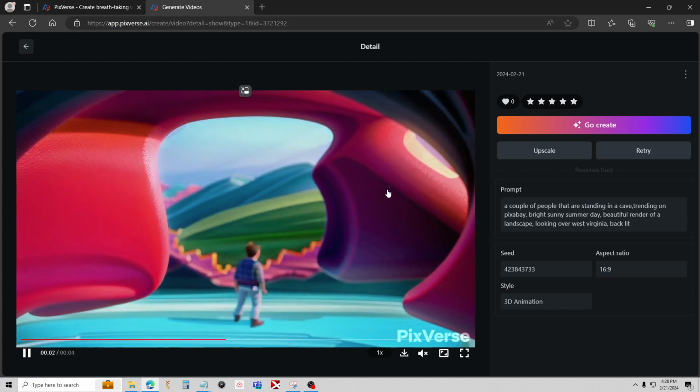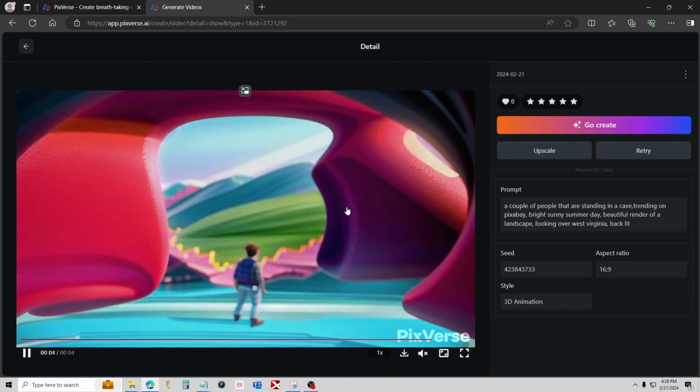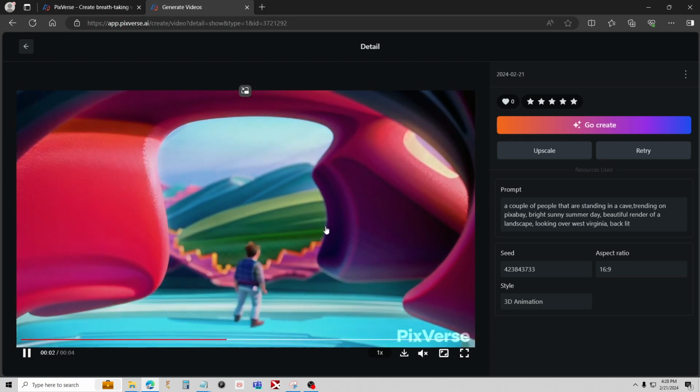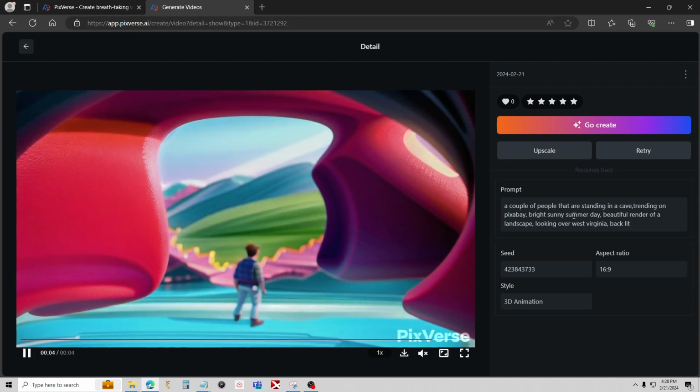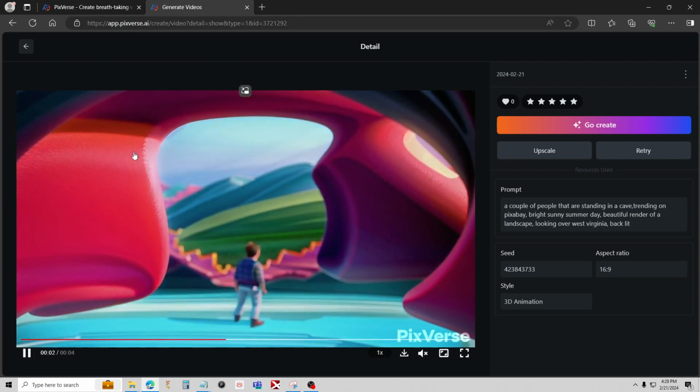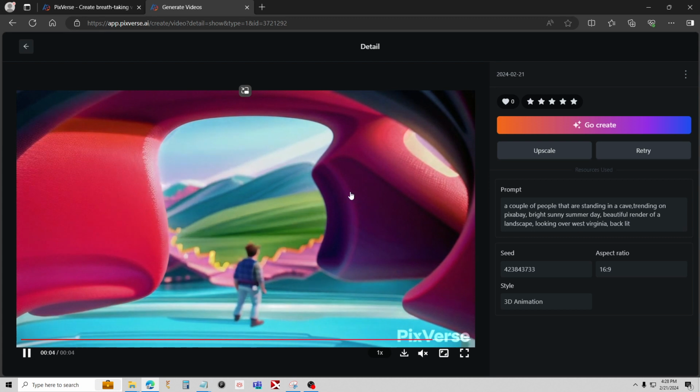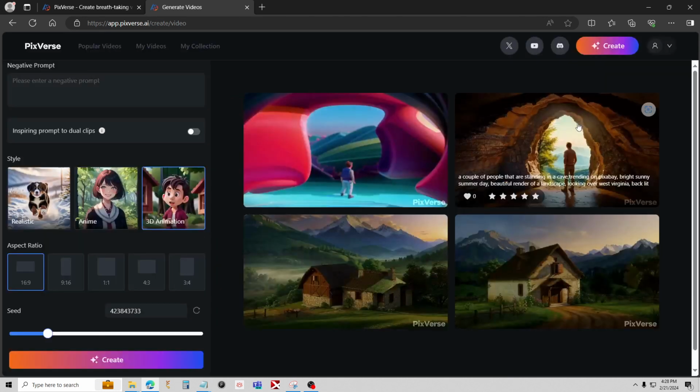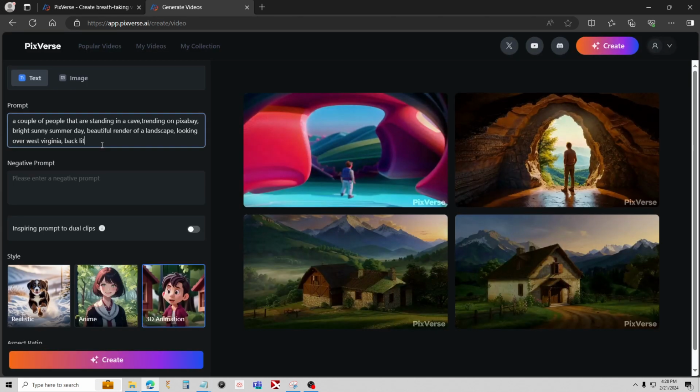Okay, and it's finished up here, so let's click on it. You can see that we get this really blurry, not a very good video, and I found this is the result anytime I try to use something realistic with this one. Like I said, you can get some decent results if you put in a cartoon type of animation.